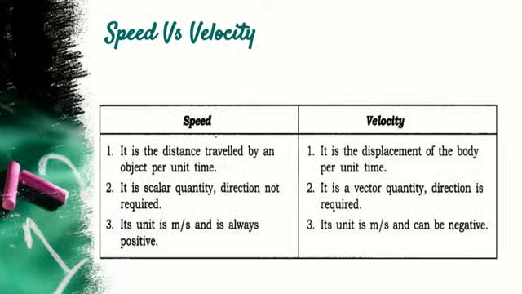Another difference between the two is speed. Its unit is meter per second and it is always positive because we do not have any direction in that. Whereas velocity, the unit is meter per second, same as speed, but it can be negative. So, speed and velocity are words that are used interchangeably, but you can see that they are different from one another. A matter of thought for all of us.